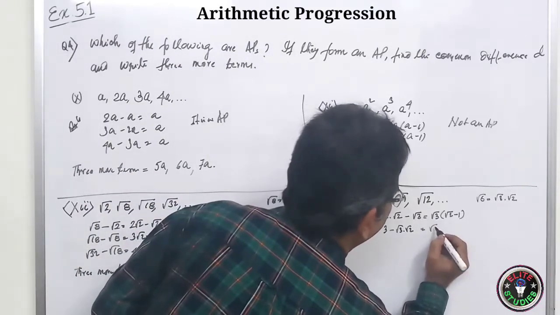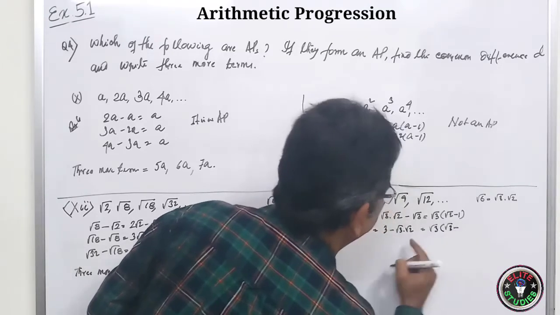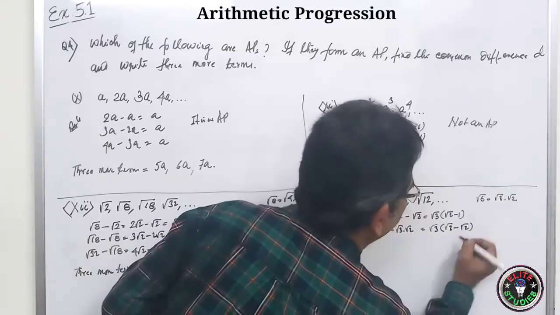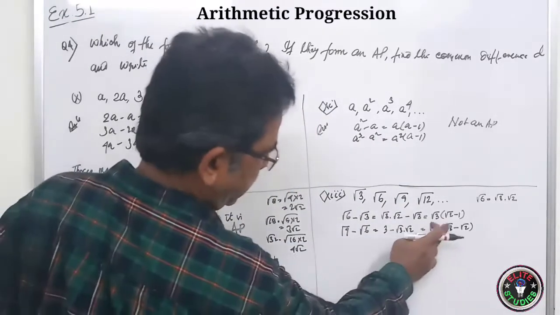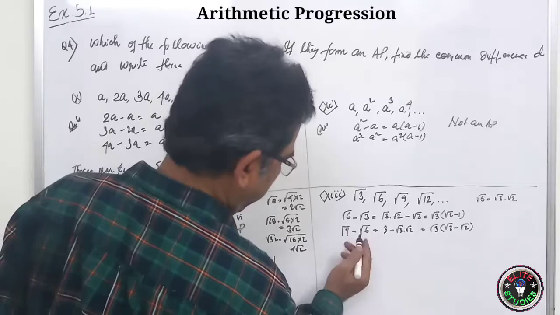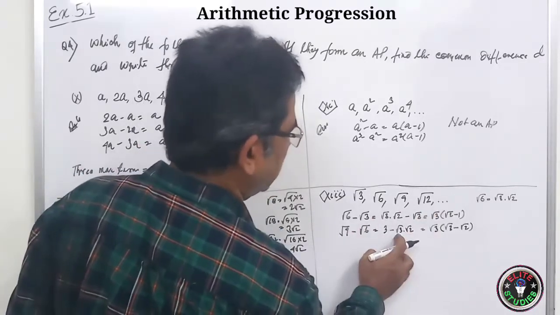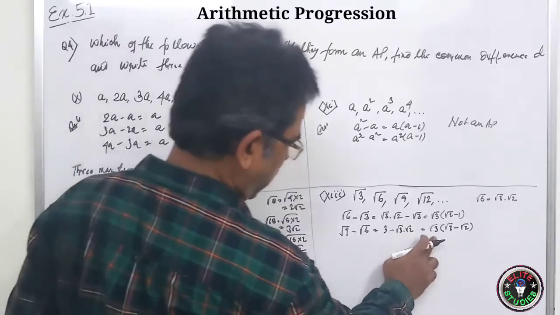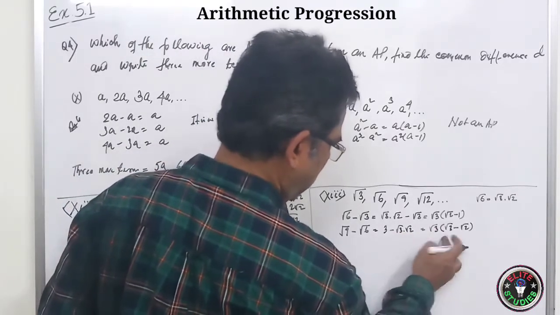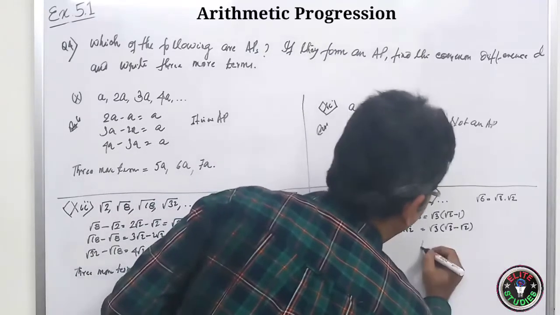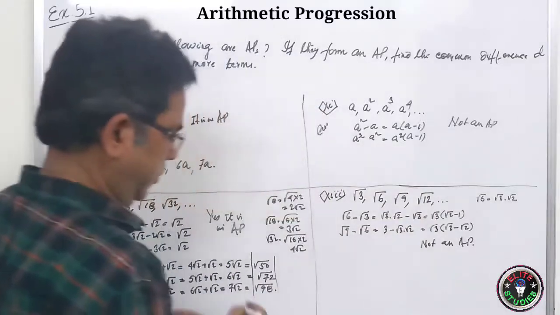If you take root 3 common, it will be root 3 minus root 2. You see? So they are not same. Root 9 is 3 and root 6 is root 3 into root 2. So if you take root 3 common, we get root 3 times 3 and minus root 3 times root 2. So they are not same. So not an AP.